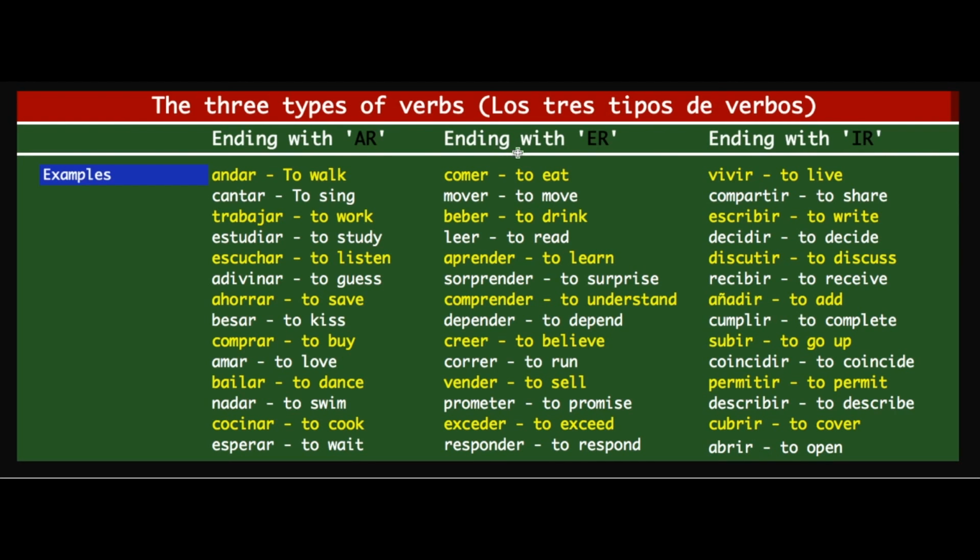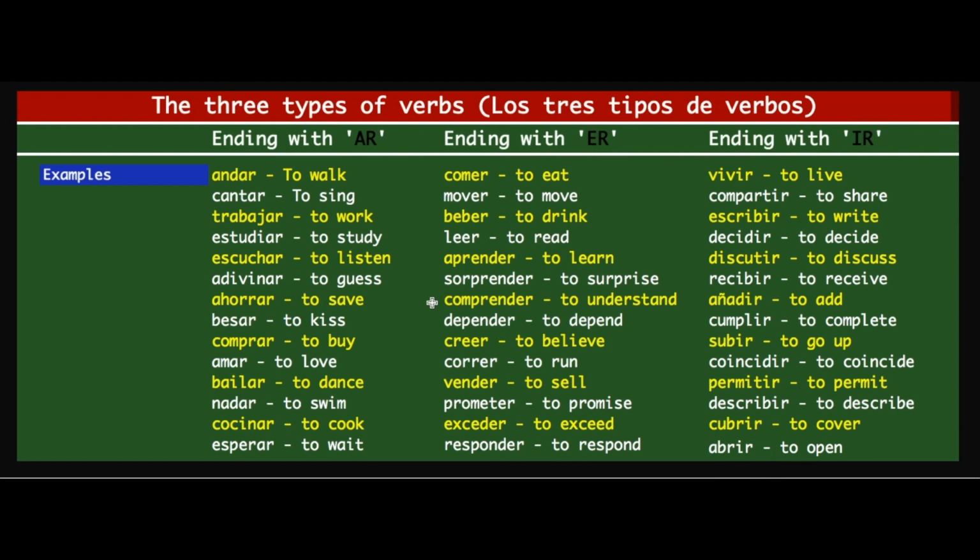Let's go to the next category, verbs ending with ER. Comer is to eat, mover is to move, beber is to drink, leer is to read, aprender is to learn, sorprender is to surprise, comprender is to understand.